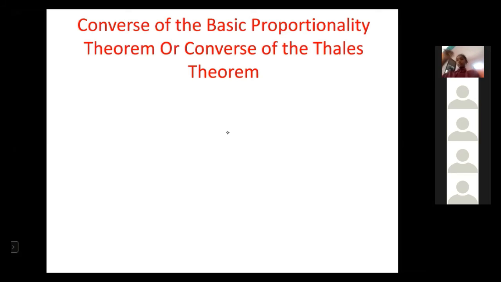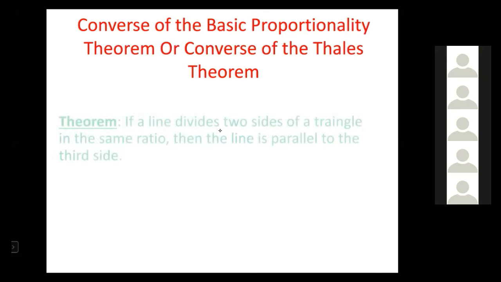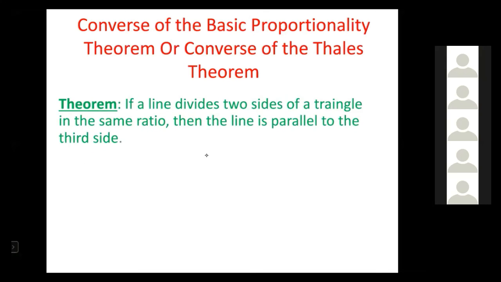This is a converse. Converse means very simple. There are converse, inverse, and contrapositive. Converse means just interchange the given and RTP. RTP becomes given, and given becomes RTP. Required to prove and given are interchanged. That's all. Now let us write the theorem.